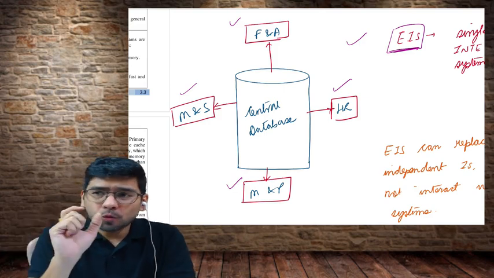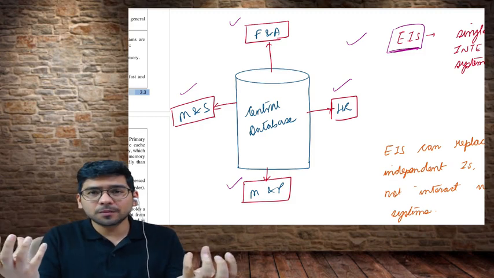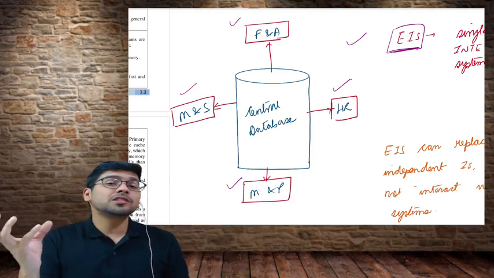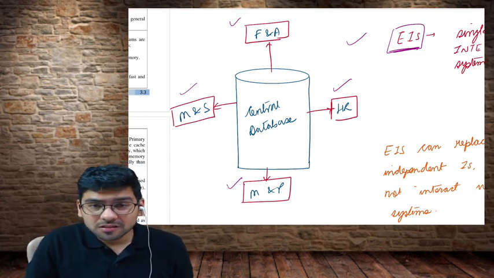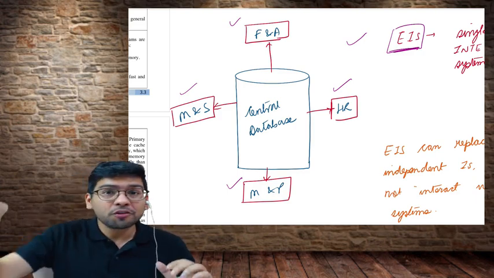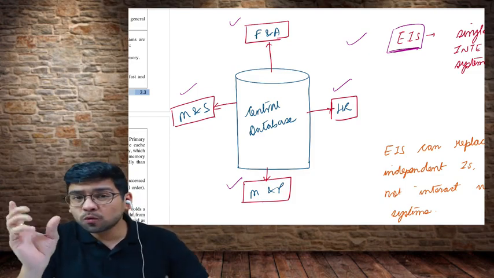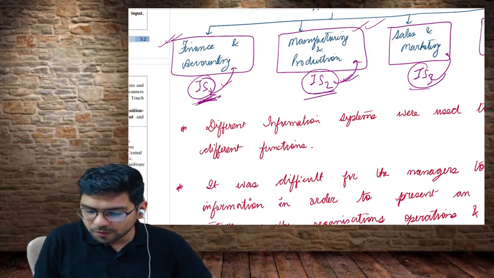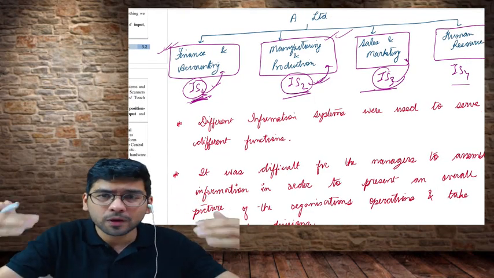If you want to distinguish between an information system and an enterprise information system, the key word, guys, that you have to understand is integration. In EIS, there is integration of different functions of an organization. This integration was not present in the earlier scenario. They had different information systems, but there was no coordination, no integration amongst the functions.